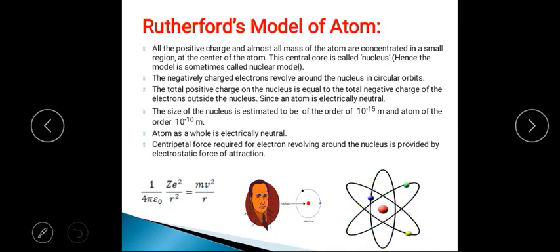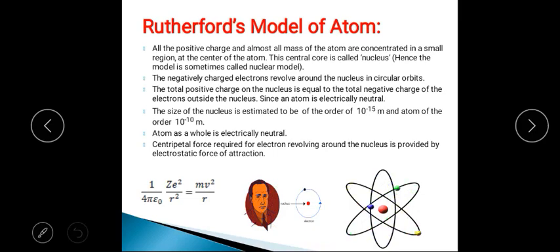Now the next one: the negatively charged electrons revolve around the nucleus in circular orbits. The charge of the nucleus is positive and the charge of the electrons is negative. So these negatively charged electrons revolve around the nucleus in a circular orbit. This is the second postulate of Rutherford.